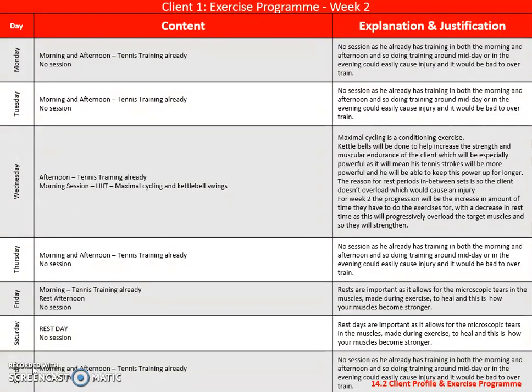Week 2. In week 2, the days he will be training are the same, and so in his HIIT session he will be doing maximal cycling. They will find the maximum speed and make them cycle at this speed for 20 seconds with 45 seconds rest, and 8 sets of this. These things will increase over time. They will be working in between 80 to 90% of their maximum heart rate, as this is the anaerobic zone and will improve the client's ability to be able to work without oxygen.